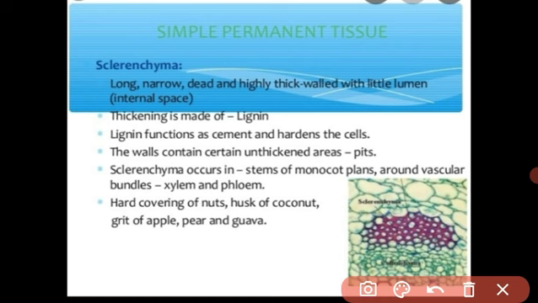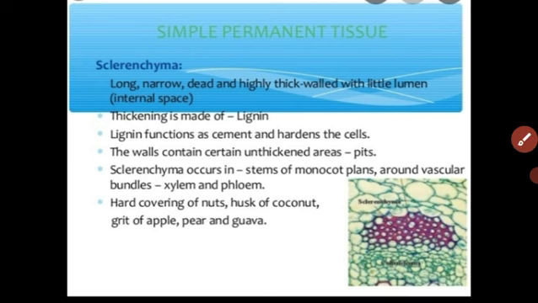It is the hard shells of fruits. Almonds have hard shells, coconuts have hard shells. These hard shells are made from the sclerenchyma. Understood, students? What is the simple permanent tissue? We have seen three types of simple permanent tissue: parenchyma, collenchyma, and sclerenchyma. Understood, students? That is what I taught you in this video.